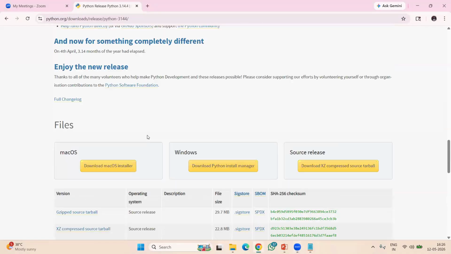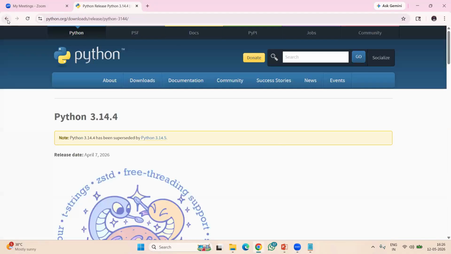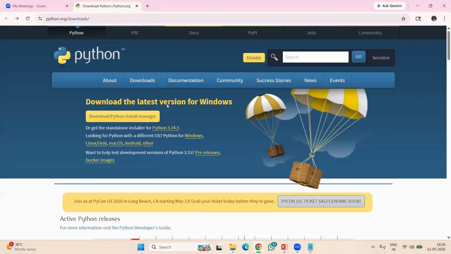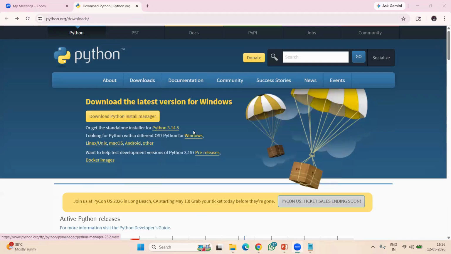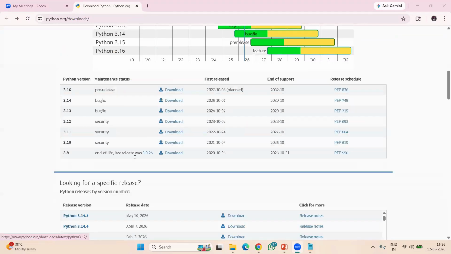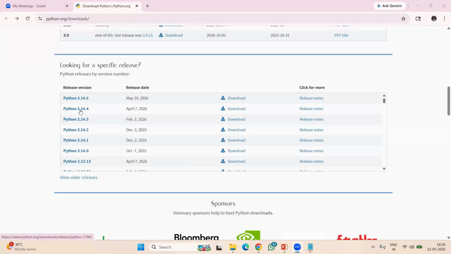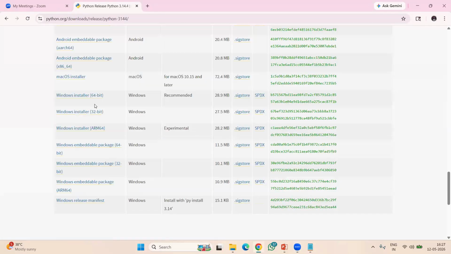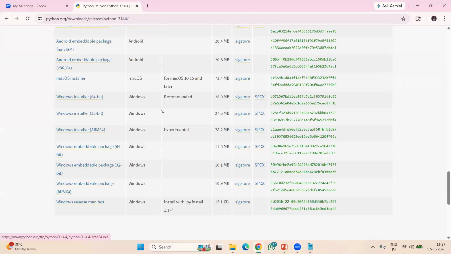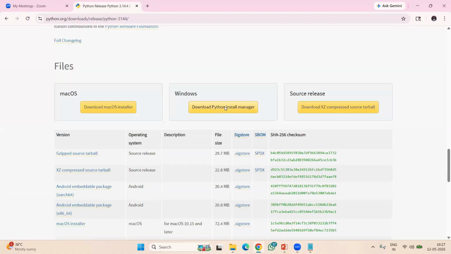I repeat once again. Here, just type Python in Google. What I said, you can type Python download. You can see this website. You can scroll down, and here you can see a table. Here you can choose any one of the versions. Just I chose here 3.14.4. I click on download. Now here you can choose this option to download, or this button. Then once you click, that is going to downloads.